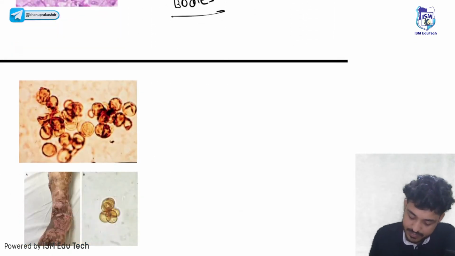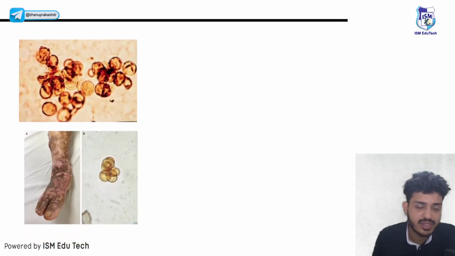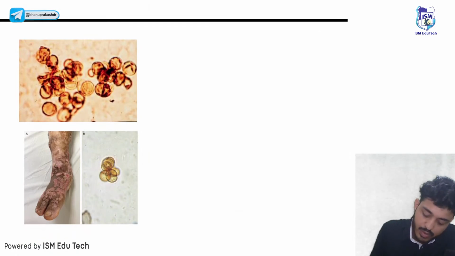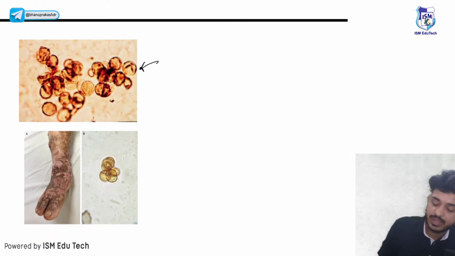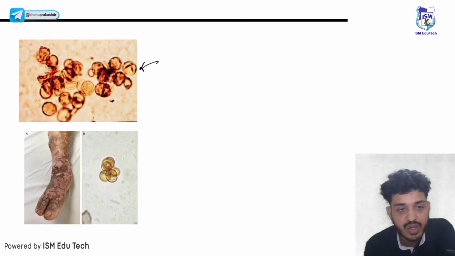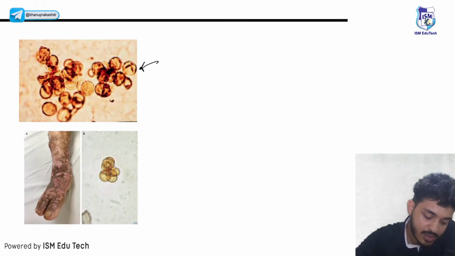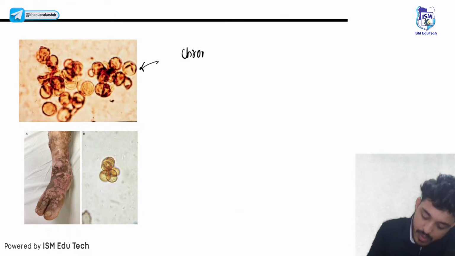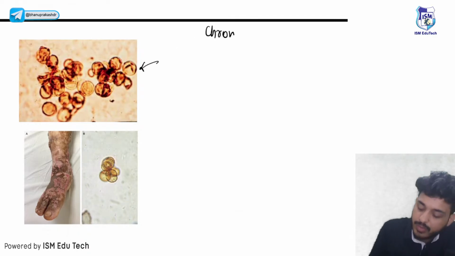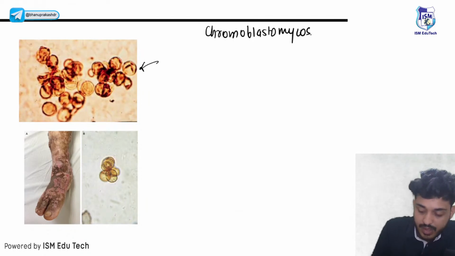Identify the disease guys. What are these bodies known as? Try to answer guys. Very nice. This disease is known as chromoblastomycosis, and these bodies are known as copper penny bodies.